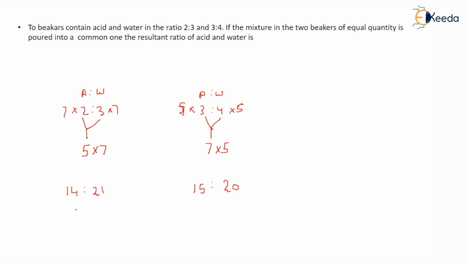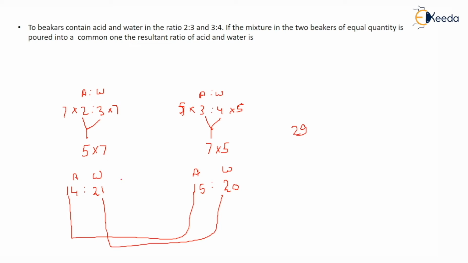So now they ask you, if they both are mixed commonly, what will be the ratio? What will be the new ratio if both are mixed together? So we have to add acid and acid together and water and water together. So what is the addition of acid and acid? It is 29, and water and water is 20 plus 21, that is 41. So the ratio will be 29 by 41, the new ratio, if both are added together and poured together. Okay, so you should write this in your answer. So this is the answer.